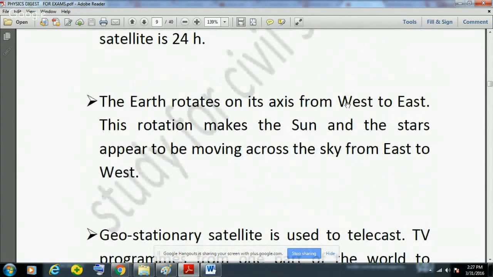Earth sidereal day. Then the Earth rotates on, and this is a very important fact because now if you see that the Earth rotates on its axis from west to east, and this rotation makes the sun and stars appear to be moving across the sky from east to west because of the relative motion. So Earth rotates from west to east. That is why it seems that sun and stars are moving from east to west.